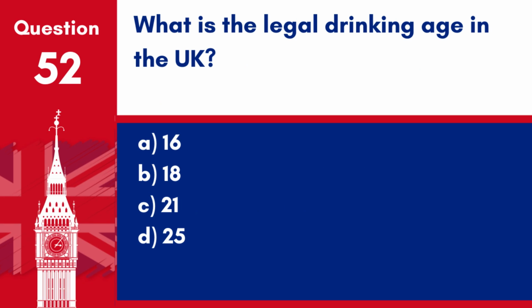Question 52. What is the legal drinking age in the UK? A. 16. B. 18. C. 21. D. 25. Answer. B. 18. The legal age for drinking alcohol in the UK is 18.